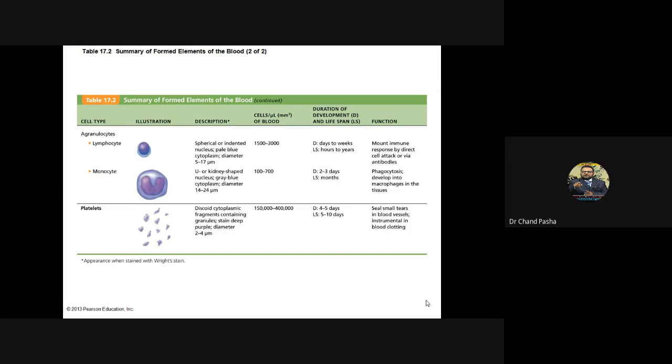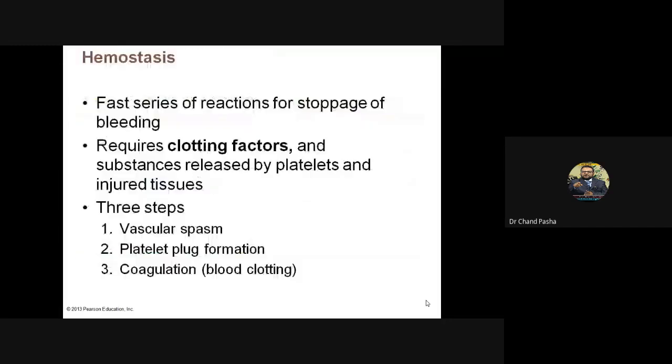And platelet cells are actually cytoplasmic fragments containing granules, stained deep purple, and they are very small, 2 to 4 microns in size. The number is 1.5 lakh to 4 lakh, formation takes 4 to 5 days, and the lifespan is 5 to 10 days. Even when physiological conditions do not promote it, they are maintained in the blood in the form of plugs. They are responsible for blood clotting.